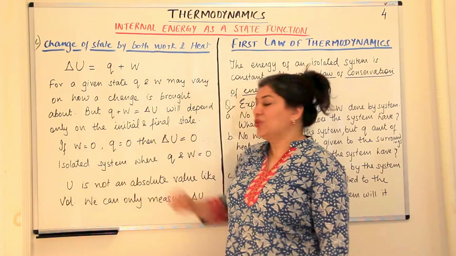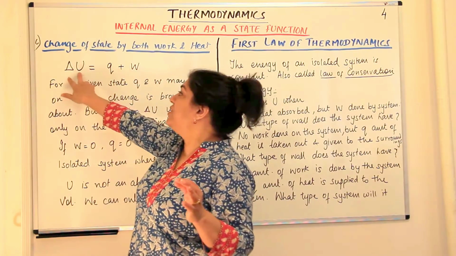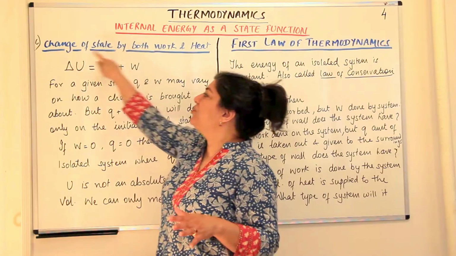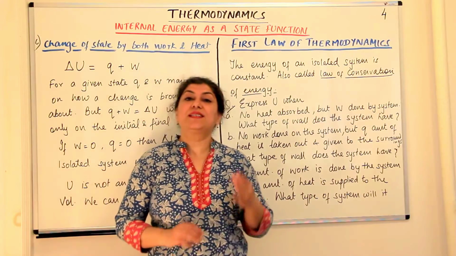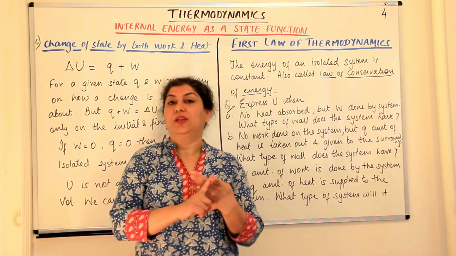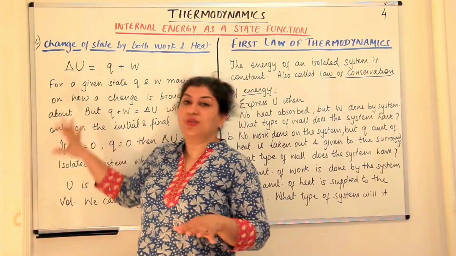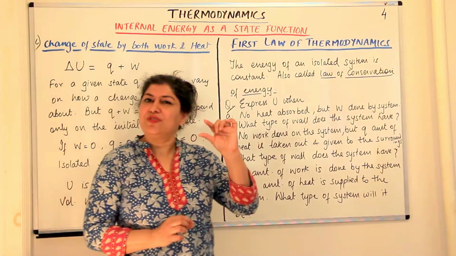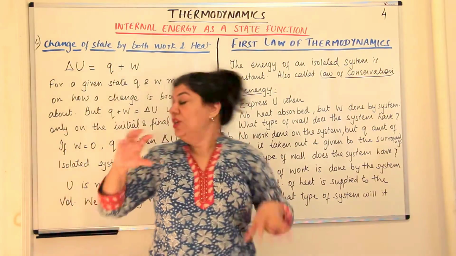Coming back to the isolated system. This relation, that the change in internal energy is the sum of the heat exchanged and the work done, is the mathematical form of the first law of thermodynamics. In thermodynamics, there are 4 laws: the 0th law, the first law, the second law, and the third law. I will do a separate video on all these laws. In the next video, I'll give you a brief introduction to all the 4 laws. But right now, let us come to the first law of thermodynamics, because we are dealing with this particular topic.